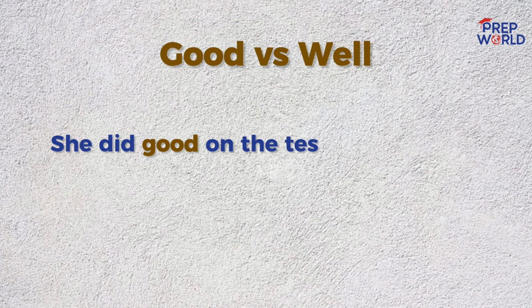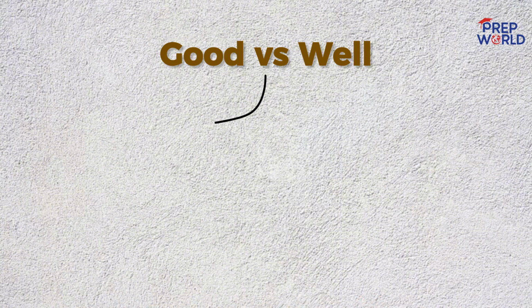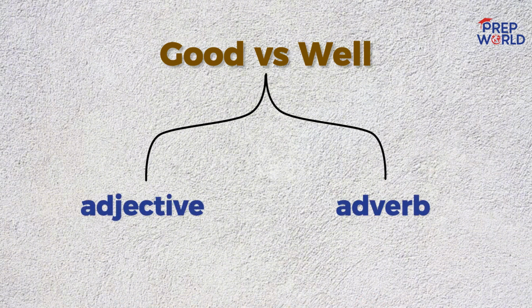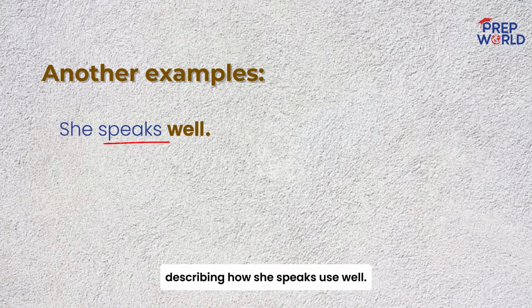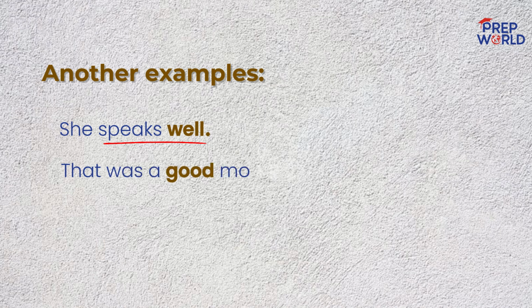The second one, good versus well. She did good on the test. This is a wrong sentence. The right sentence is, she did well on the test. Good is an adjective, but well is an adverb. Another example, she speaks well. Describing how she speaks, use well. That was a good movie.